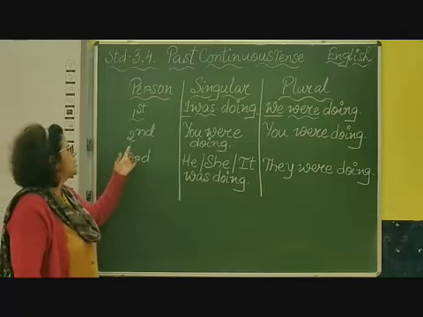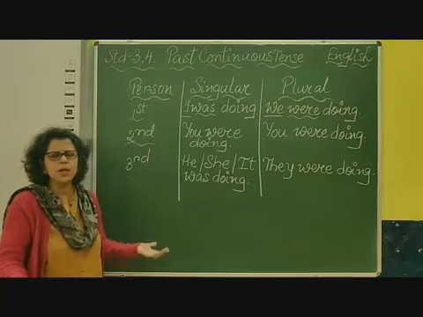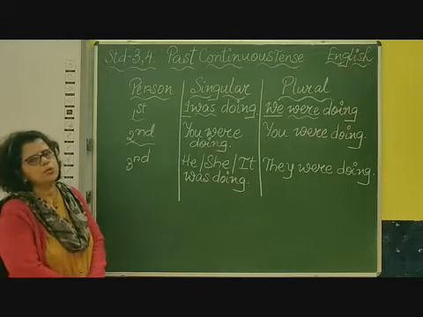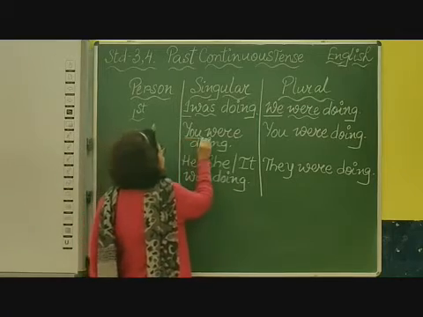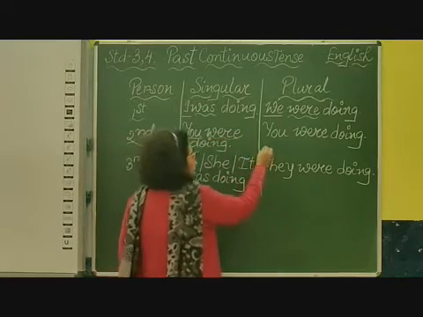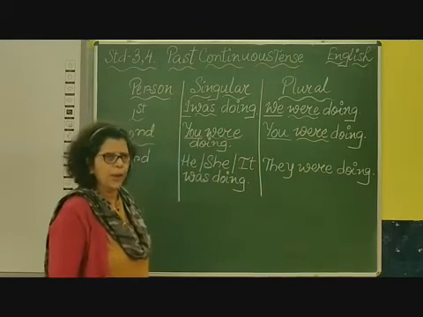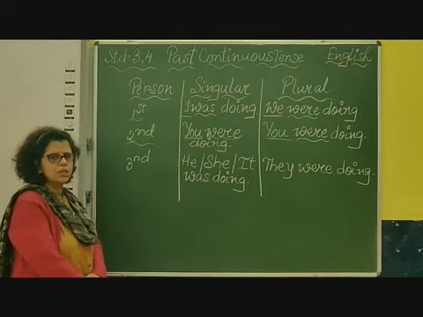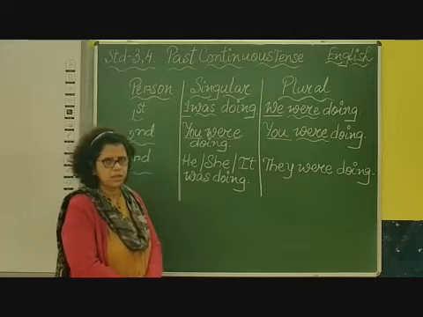Okay? When it is second person, children, as I told you, whether it is singular or plural, we use you. You were. You were. Okay? Coming to the third person, children, it is as I said, he, she, it.